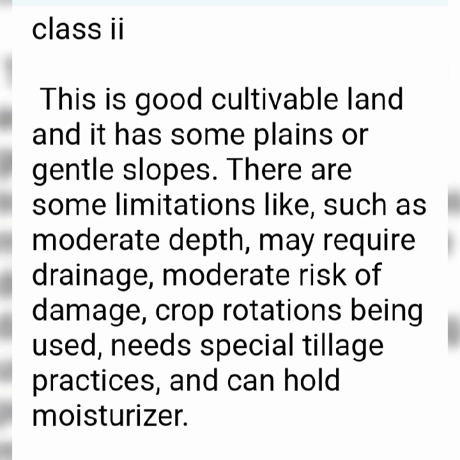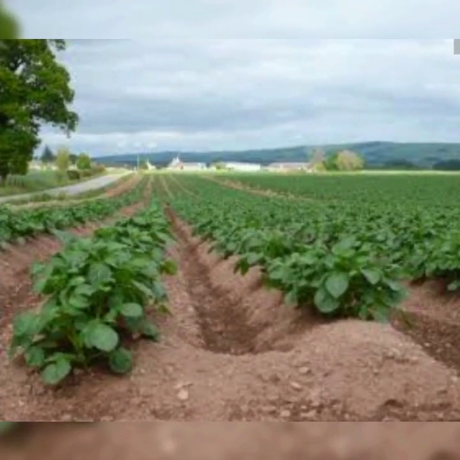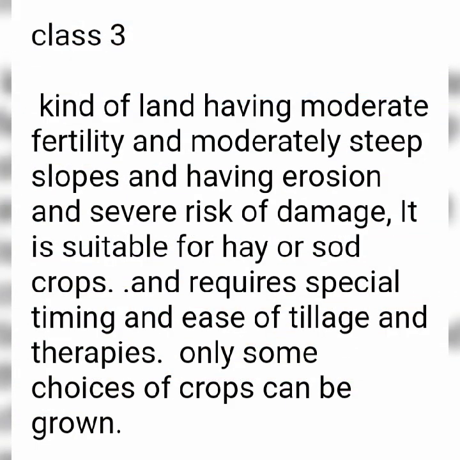Class 3 kind of lands. This kind of land has moderate fertility and moderately steep slopes, with erosion and severe risk of damage. It is suitable for hay or sod crops and it requires special timing and ease of tillage and therapies. Only some choices of crops can be grown.